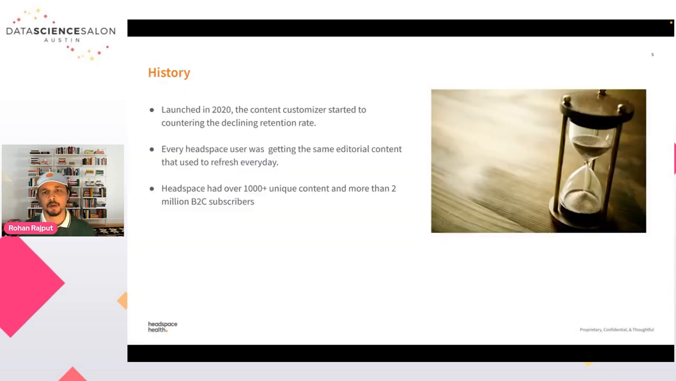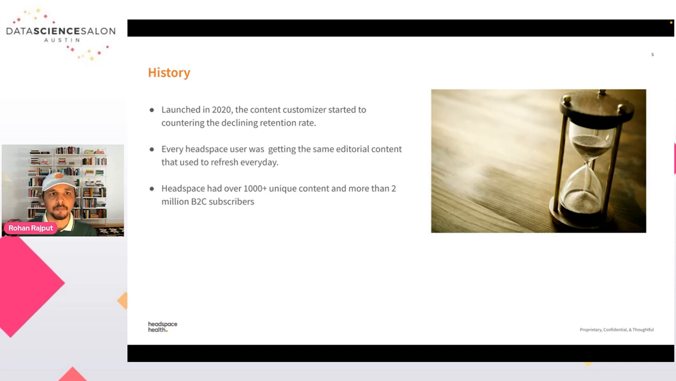So a little bit of history about why we want to do personalization of our app. We launched this project called Content Customizer in 2020 to counter the declining retention rate. Basically, what was happening was that our whole user base was getting the same editorial content, and we have over 1,000 contents that have to be served to over 2 million B2B subscribers. So it is very difficult to give our users all the content at the same time because of the limited